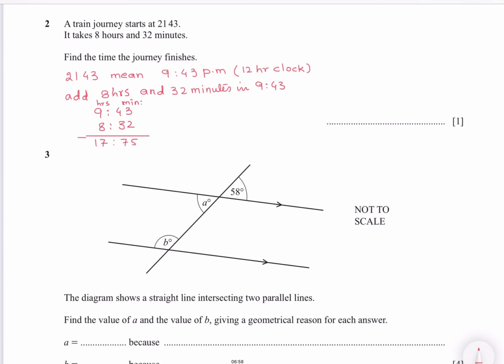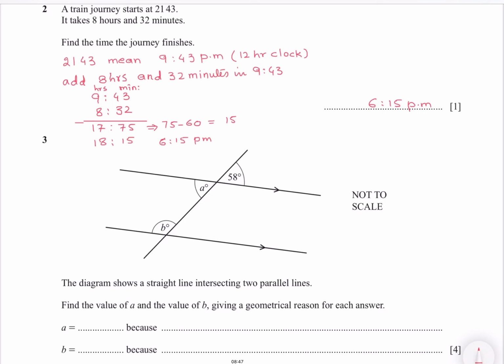So you get 17 hours 75 minutes. So subtract 60 from 75. You get 15 minutes, and 1 hour goes to 17, it becomes 18. So your answer is 18:15, which also means 6:15 in the 12-hour clock. So you can write any of these because he has not mentioned in which system of clock you have to give your answer.